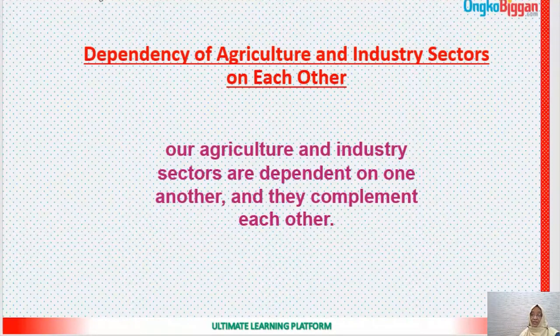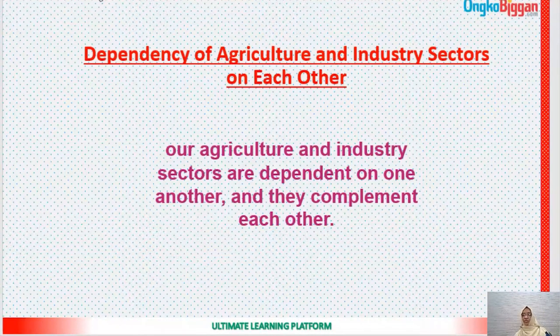And similarly, the raw materials come from the agriculture sector for the expansion of industry. For the manufacturing industry, all the raw materials come from the agriculture sector. So most of our industries are agriculture based. The main industries of our country are jute, tea, leather, sugar, and paper, and all of these are dependent on agriculture for the supply of raw materials.